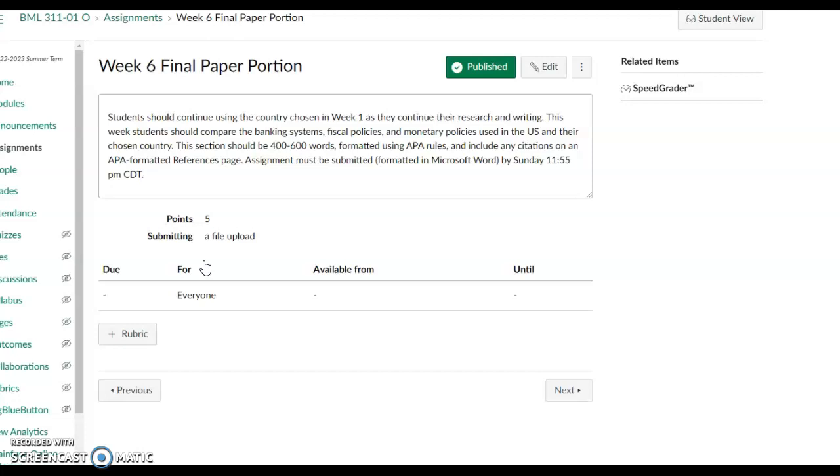It's called the scaffolding method, and that's the approach that we've always taken with this course when it comes to the final paper, that we scaffold it. And that's what we've been doing the prior weeks. We've been assigning sections on a weekly basis. So this will be due next Sunday night.